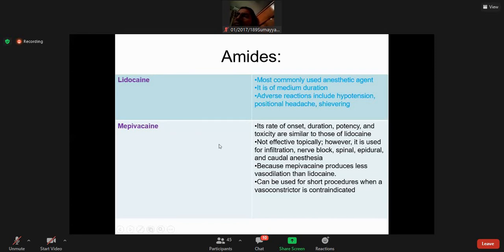So, the point I already told you: what are the conditions in which we use lignocaine topically? What examples have you observed, anyone in the ward or in the hospital setup? What are the conditions where xylocaine gel or lidocaine is being used topically?